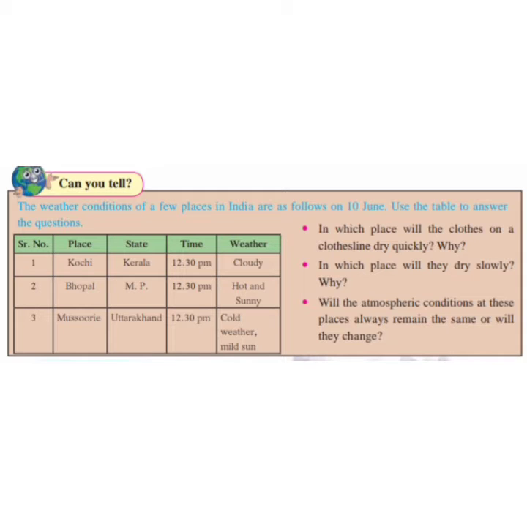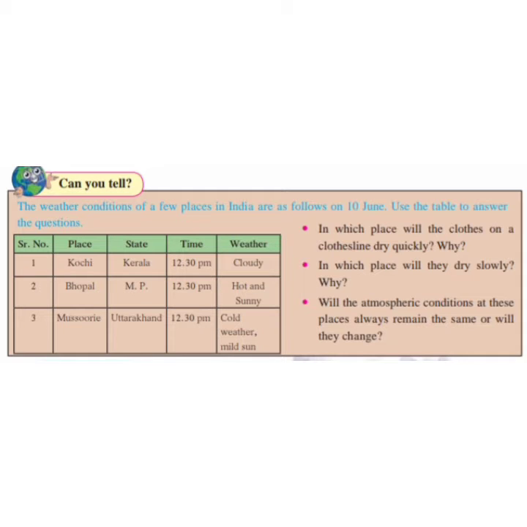Now beside this table there are some questions asked to us. We have to answer these questions by using the information given in this table. So the first question is, in which place will the clothes on a clothesline dry quickly and why?